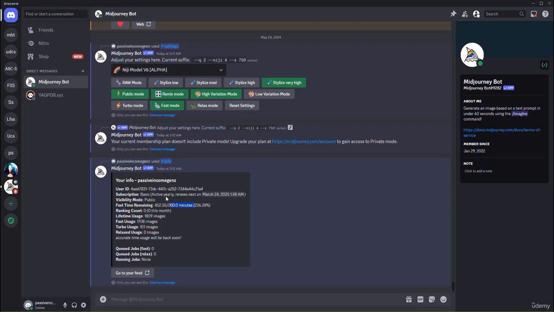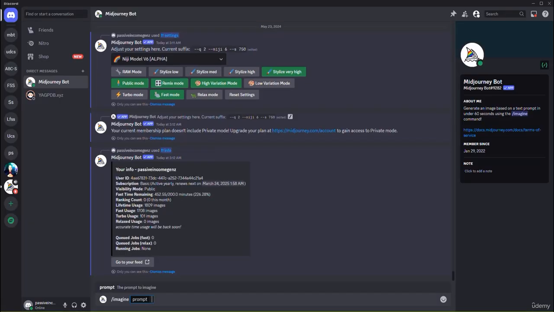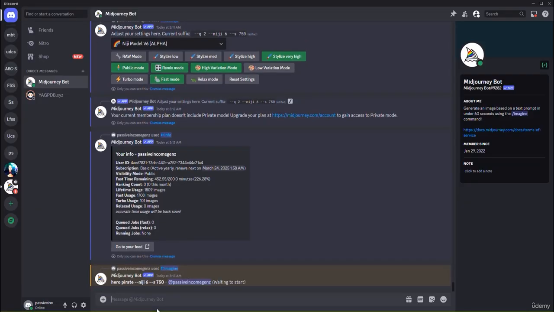If you want to generate images, you can use the slash imagine, and you can type in whatever it is that you want to generate. So let's say you want to generate an image of, I don't know, maybe hero pirate, for example. If you just hit enter, it's going to get started generating the image. Of course, you can also control the size of your design. We're going to come to that later when we are creating designs. But here I'm generating a hero pirate using Niji model number 6 and with an S750 stylize, which is one of the highest. And basically, I'm waiting for it right now.